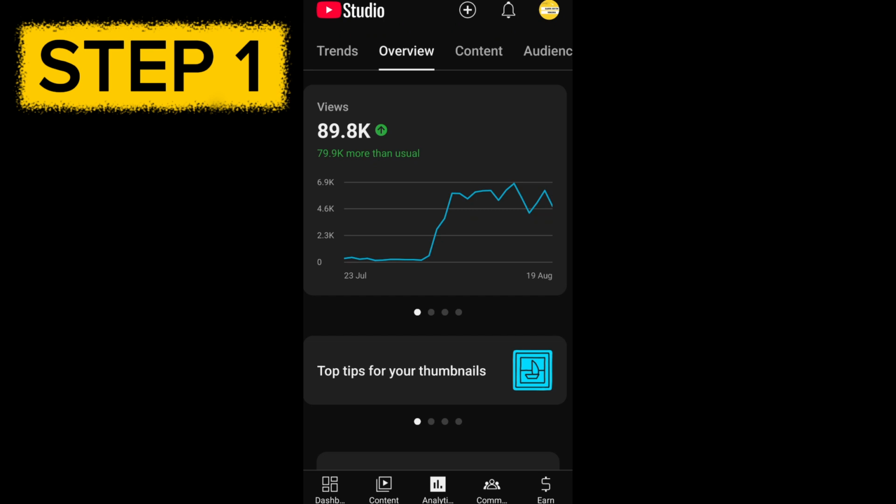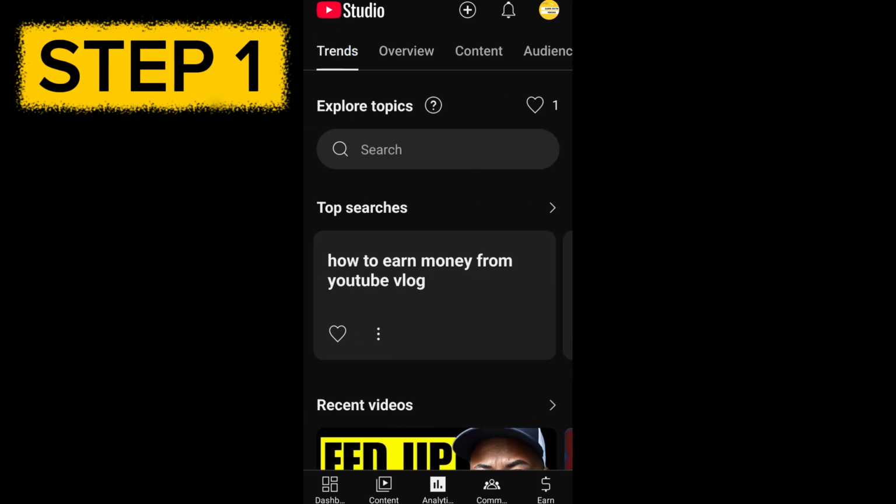So guys, the first step out of the 3 steps that I want to show you is to head over to your YouTube Studio and click on Analytics. Once you click on Analytics, this is what the interface is going to look like. Then you click on this part that says Trends. If you look down here, Top searches, you can see what your audience are actually searching for.